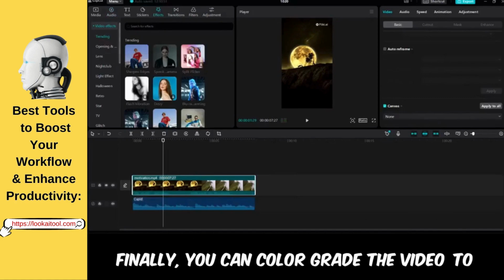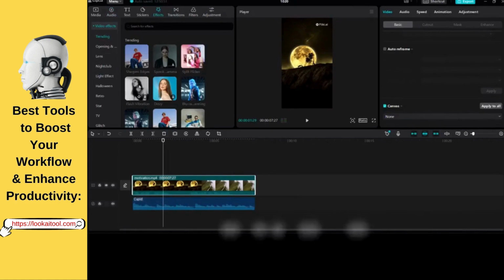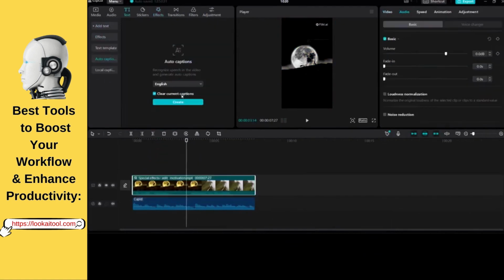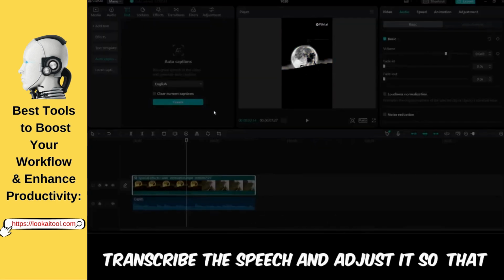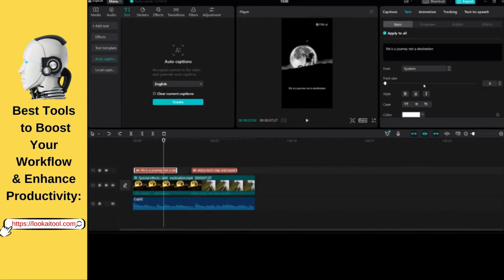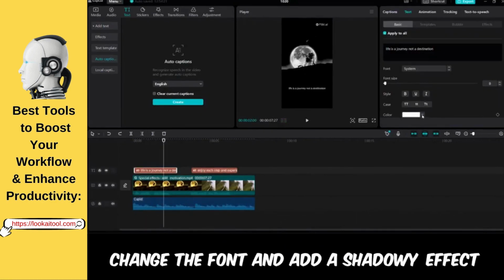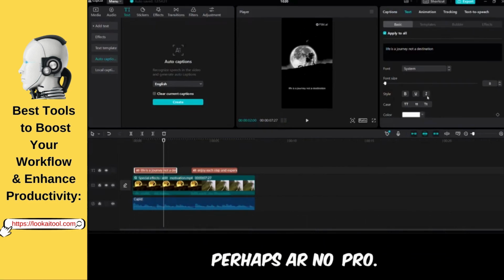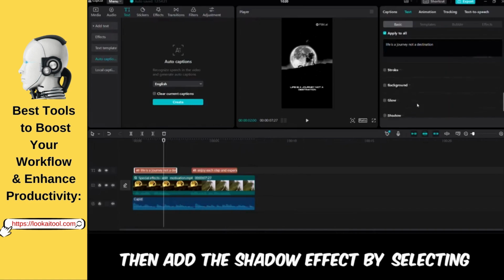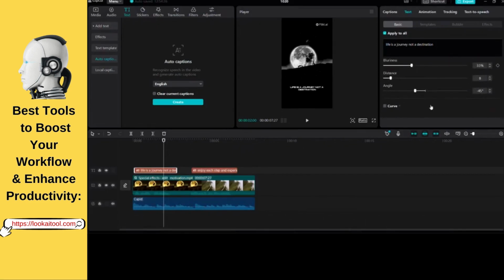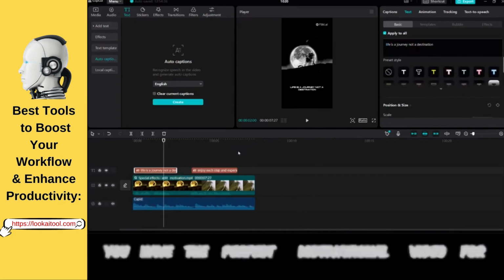Finally, you can color grade the video to give it a dark look so that you can complete the aesthetic of your motivational video. Following this, transcribe the speech and adjust it so that it can appear on the middle of the screen. Finally, change the font and add a shadowy effect to make it more visible on the screen, perhaps Arno Pro. Then add the shadow effect by selecting Shadow. Voila! You have the perfect motivational video for use.